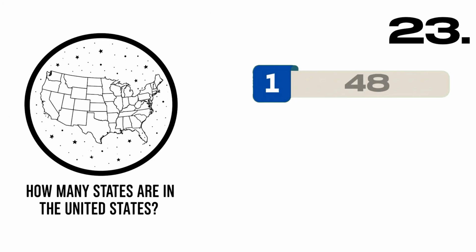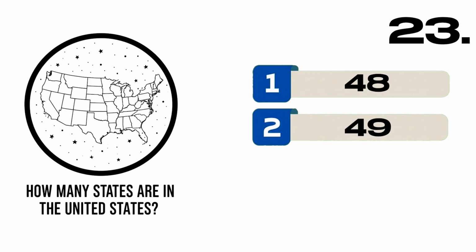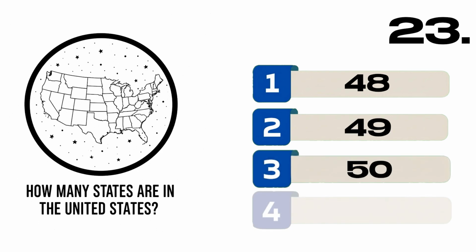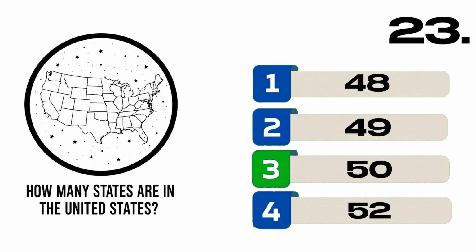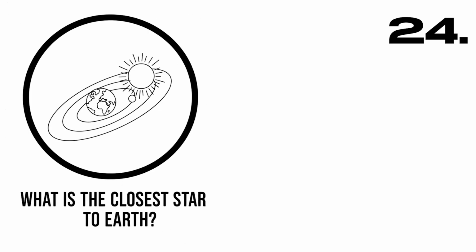How many states are in the United States? A. 48, B. 49, C. 50, D. 52. Correct answer, C. 50.